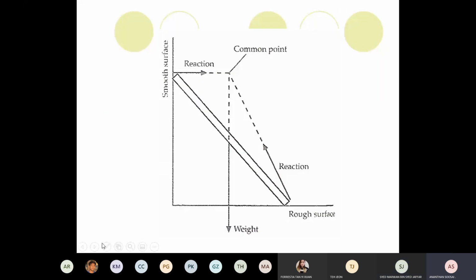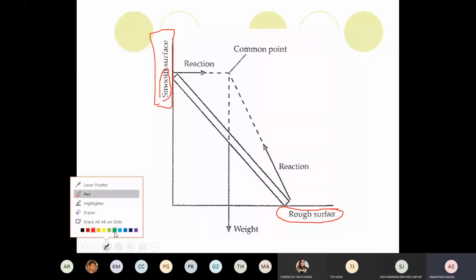So just now this ladder I discussed, there are some differences here. What is the difference? Just now I showed you 5 forces, but here they show only 3 forces. What happened? The floor was rough, but according to this diagram, the wall is smooth. It's a smooth surface. So what's the difference? Smooth surface means, of course, no friction.